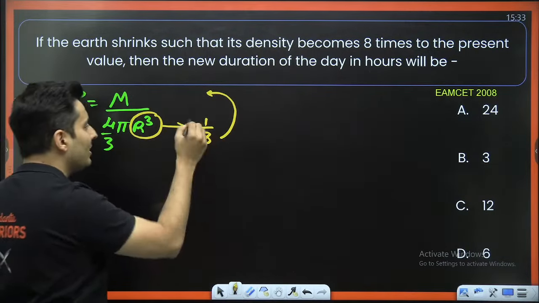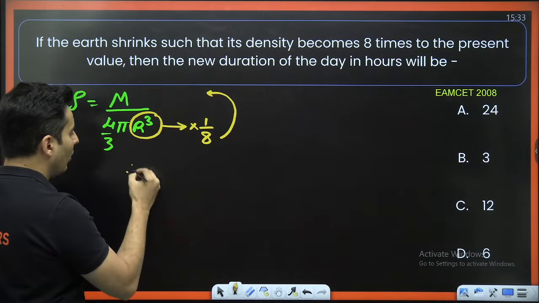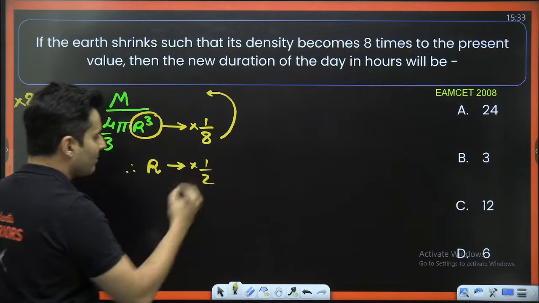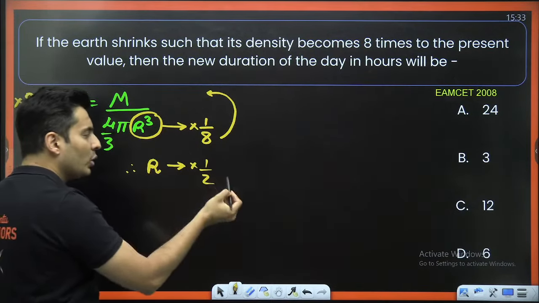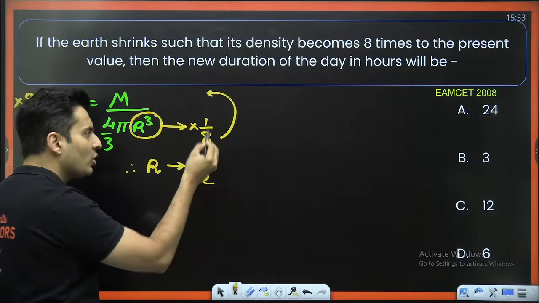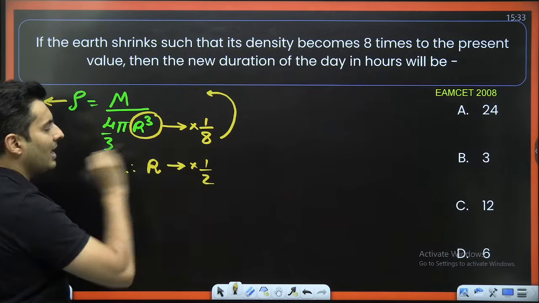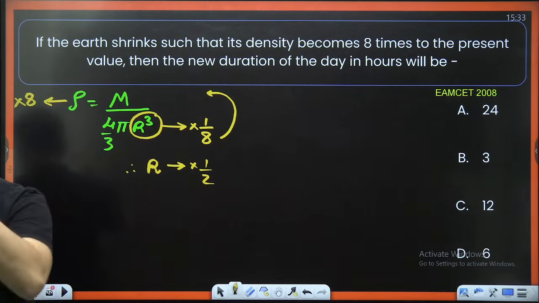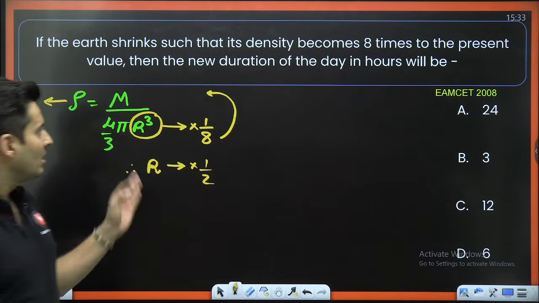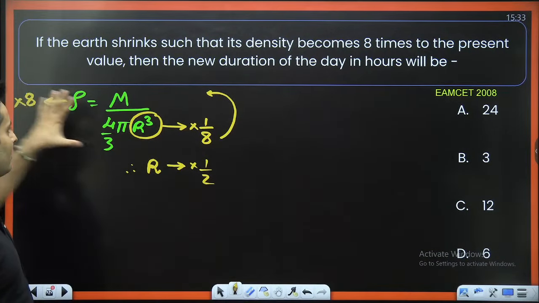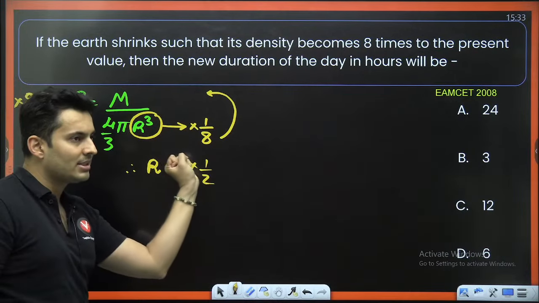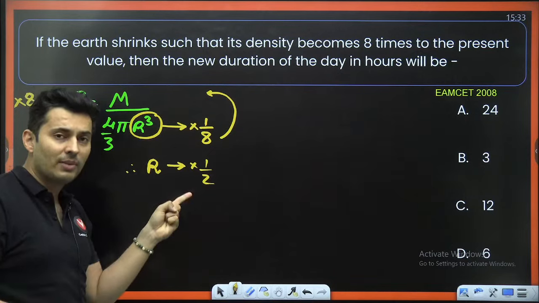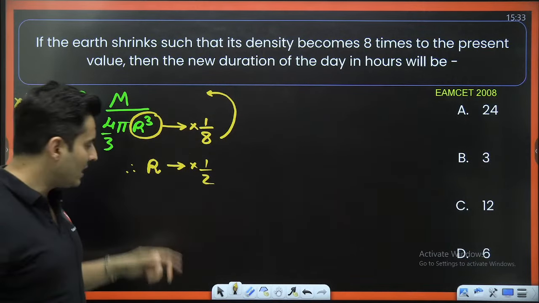So if r cube has to become 1 by 8, how many times will r become? R will become half. Why? Because cube of 2 is 8, so 1 by 2's cube is 1 by 8. So the radius has become half. Is this logic clear, my dear warriors? The density becomes 8 times, so the denominator becomes 8 times less. What is the denominator having? R cube. So if r cube is 1 by 8, r will be 1 by 2, naturally.